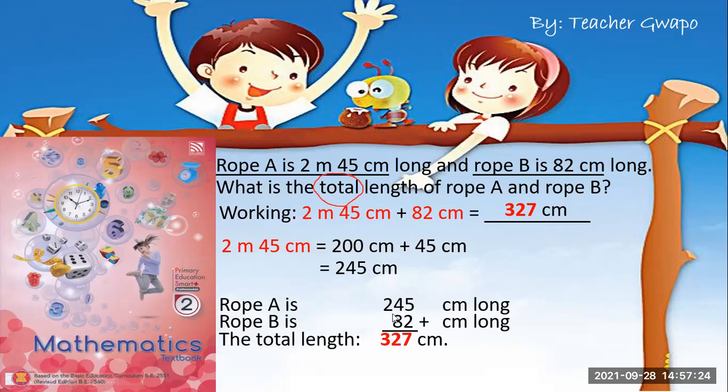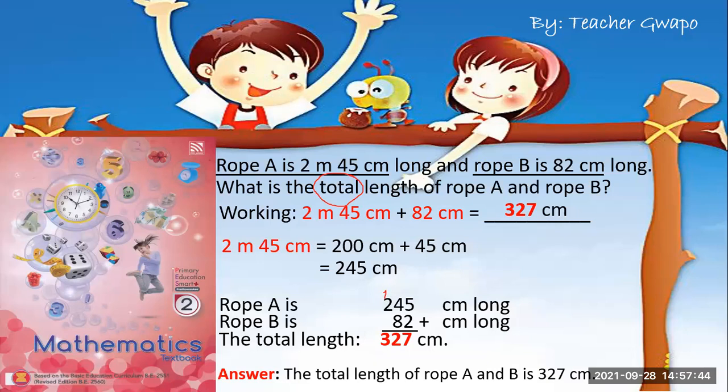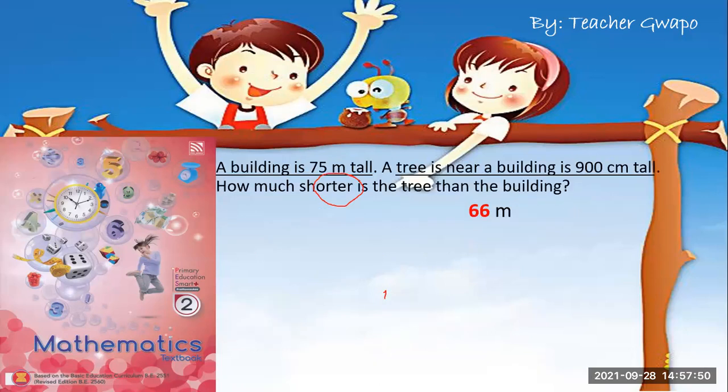Write number 2 here and carry 1 in the hundreds place. When you write your answer, you have to write it properly. 1 plus 2 is equal to 3. That's why we have here 327. Therefore, the total length of rope A and B is 327 cm.